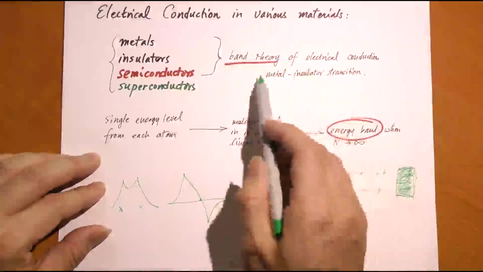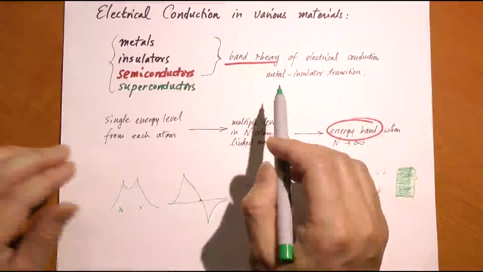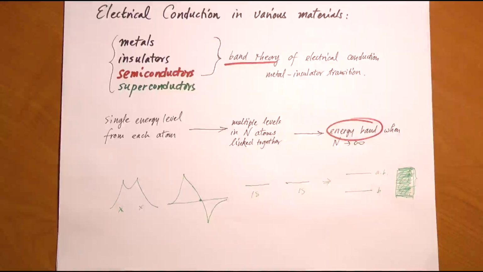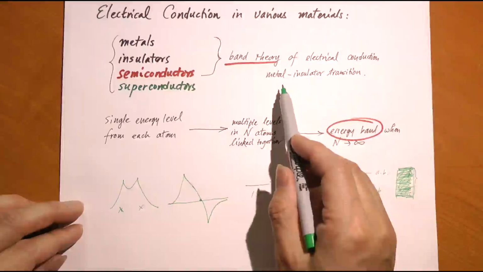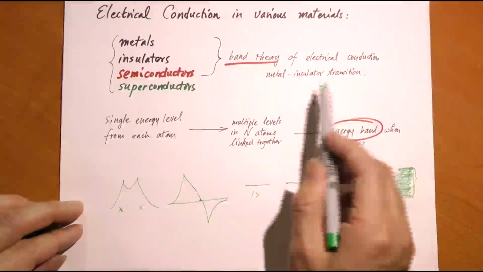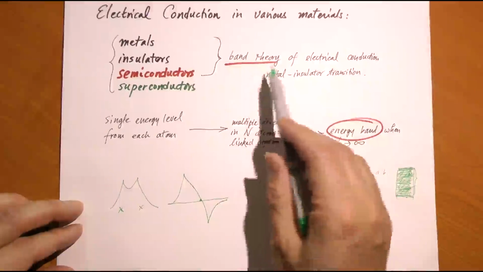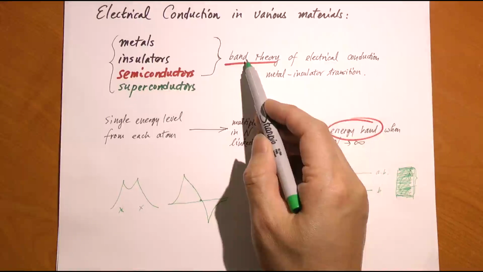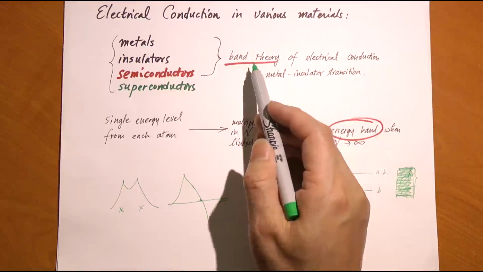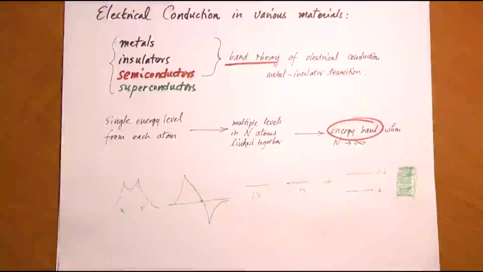In fact, the band theory can be used to predict the electrical behavior, the electrical conductivity. You can even predict what's called a metal-insulator transition. In other words, sometimes we can turn a metal into an insulator and the other way around by changing what's called a band structure. So what is a band, or more precisely, an energy band? And what does the band theory tell us?